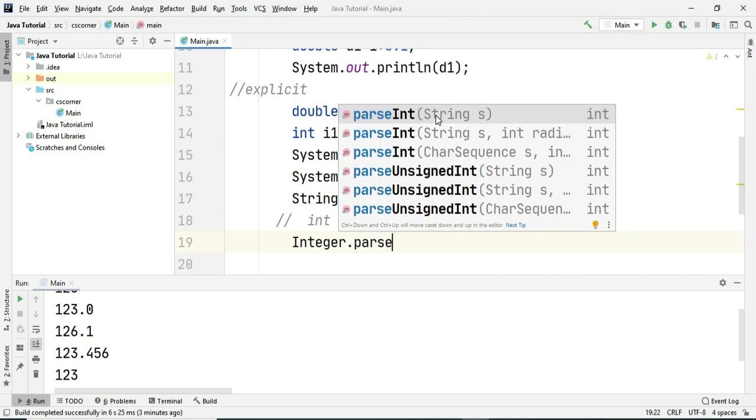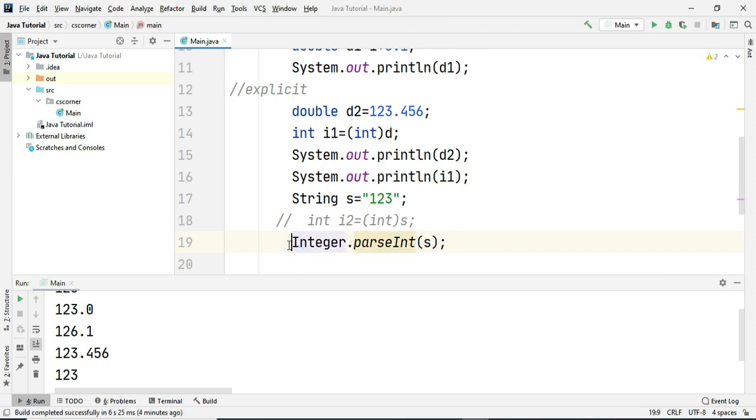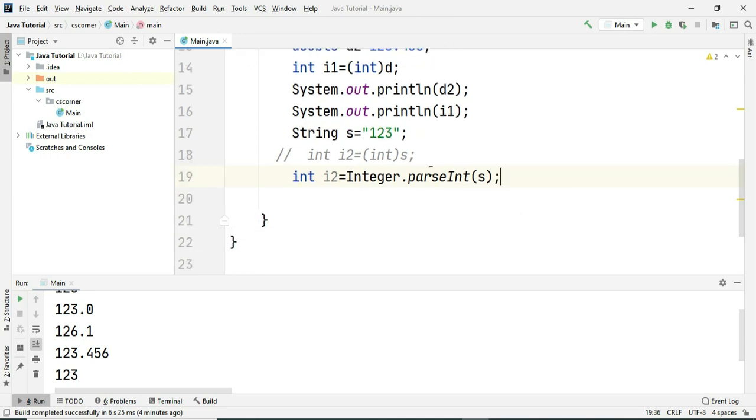You can see here parseInt is taking a String value only. So I can write Integer.parseInt and then pass the value which you want to convert, and store it into an integer variable. So int I2 is equal to Integer.parseInt. Now you can see I'm not getting an error over here. Integer is a wrapper class and it has a method for converting string into integer. Now if I want to perform any operation on this value, I can do that.